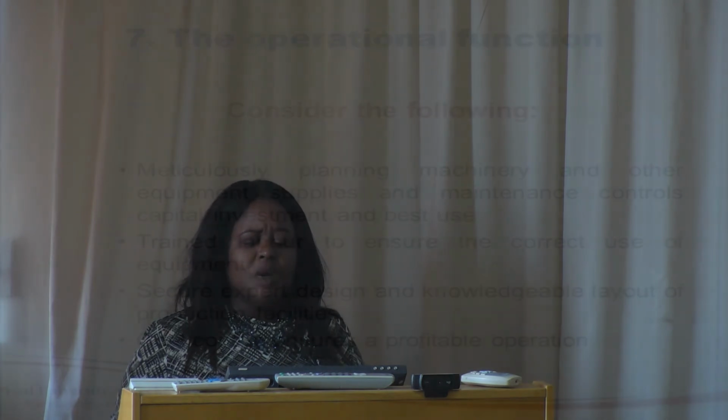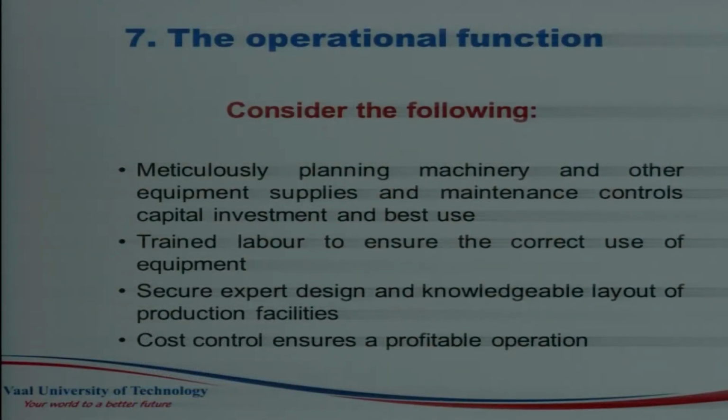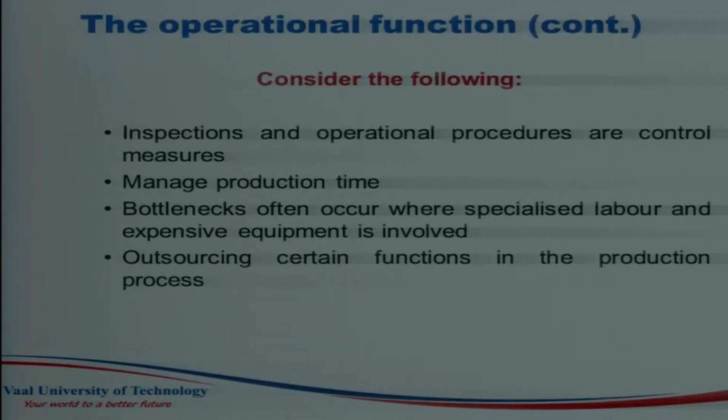That's where you are now doing your business. Unlike other supporting business structures, like the marketing department which is supporting the operations functions, HR is supporting as well, and public relations is supporting. So the operations function is the one that is busy doing the operations. Make sure that you maintain your machines, whatever you are using for the production of an organization. So what you need to consider again in operations functions is that inspection and operational procedures are control measures. So make sure that you inspect all your machines and you inspect all your products or raw material that you are going to use.